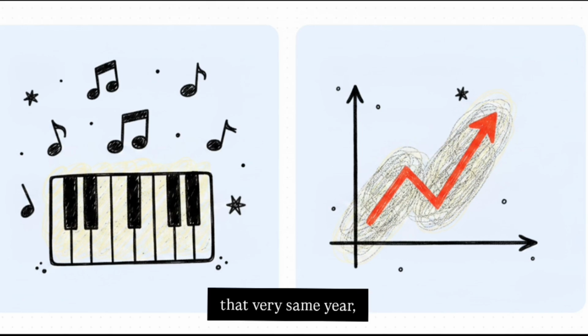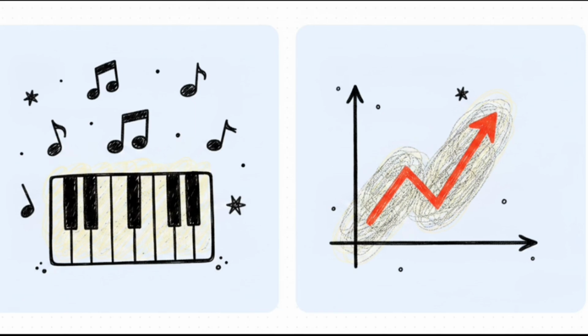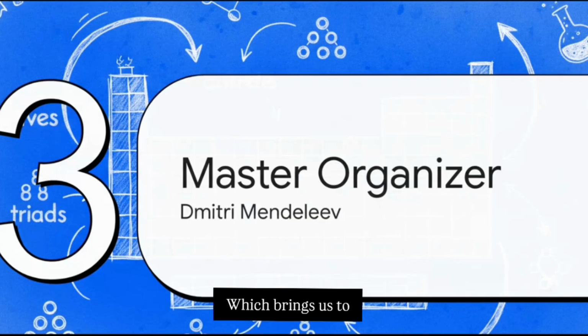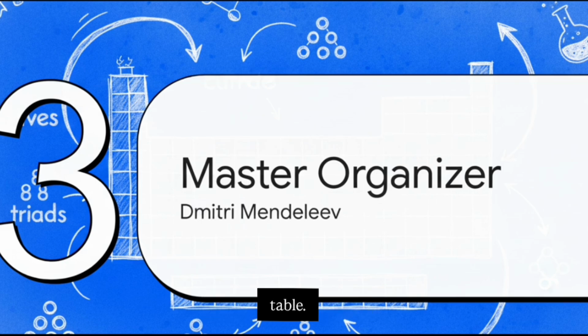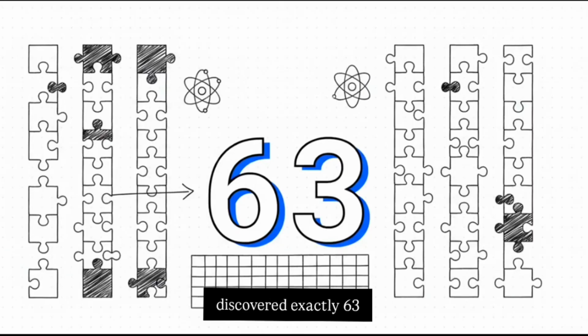On the flip side, in that very same year, Meyer was looking at things visually. He plotted a graph of atomic weights against atomic volumes, and his famous curves physically demonstrated the exact same periodicity. We had rhythm and we had physical curves. The momentum was building. Which brings us to Section 3, Mendeleev, the master organizer. In 1869, Russian chemist Dmitry Mendeleev steps up, and he is widely considered the true father of the periodic table. At this point in history, humanity had discovered exactly 63 distinct elements.